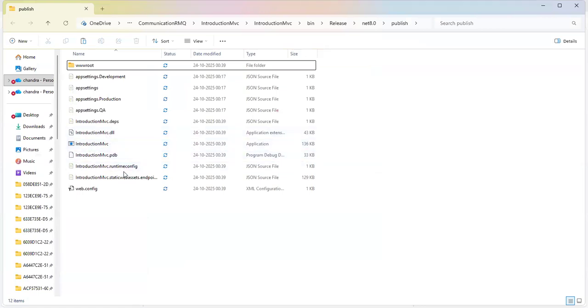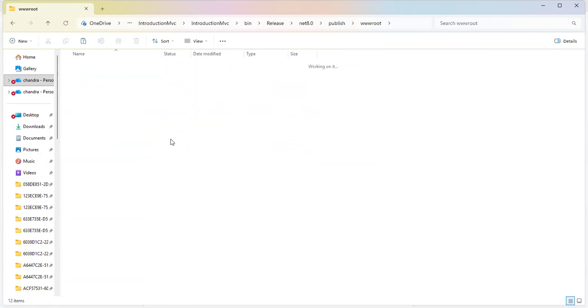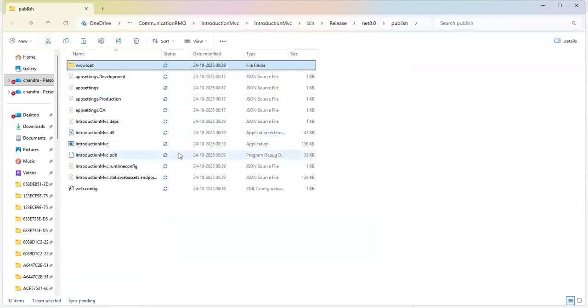On here you can see the launchSettings.json file is not available. The appsettings for development are here, and the launch settings are in your www folder. These are static files. So the launchSettings.json file is available for development purposes only, and it is not available here. So how do we set it? When you deploy the application to production, I want to run the application with the production settings. Where do I need to set it?